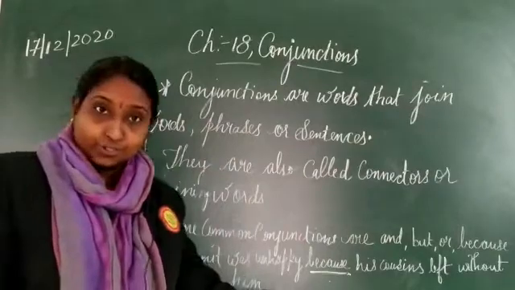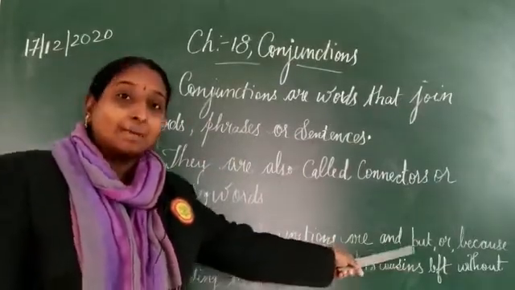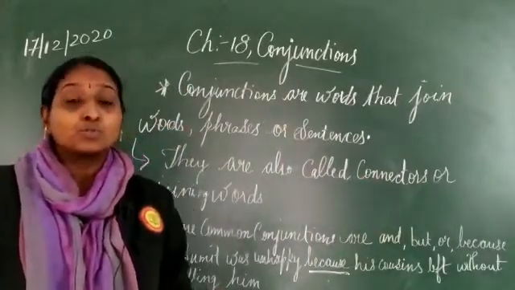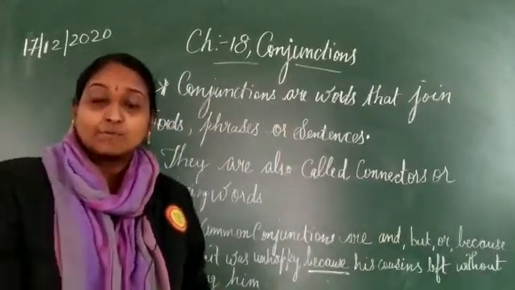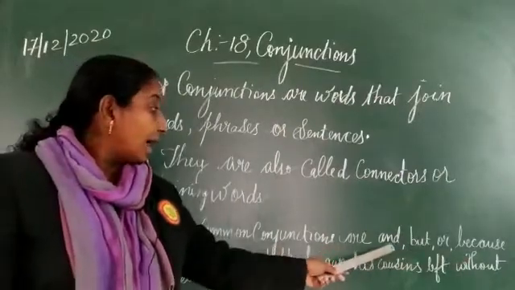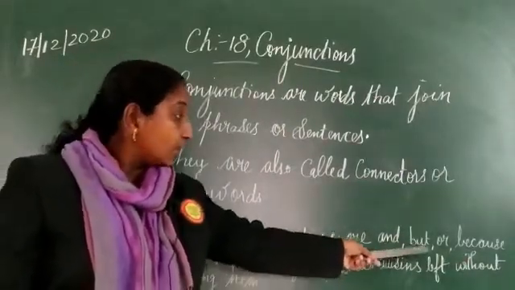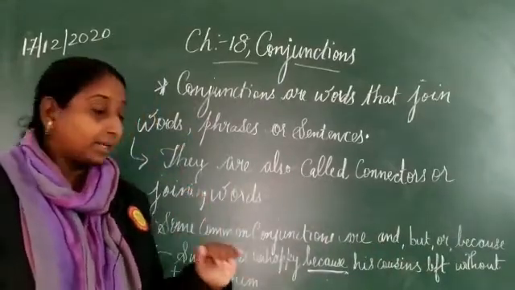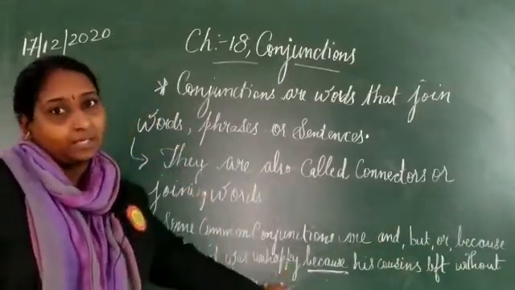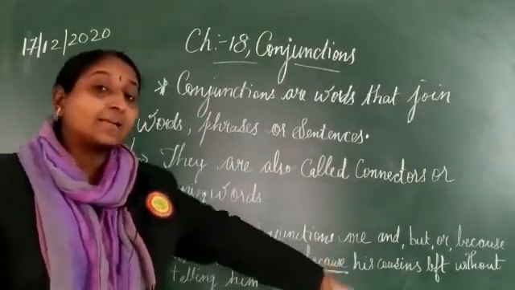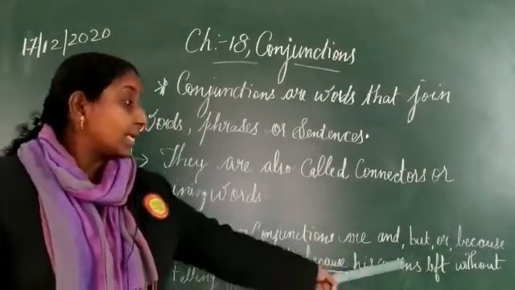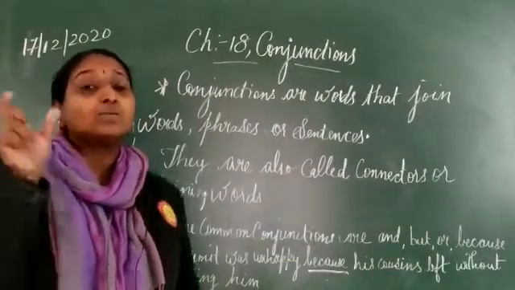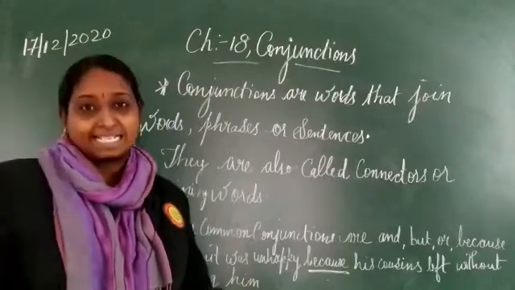Some common conjunctions are and, but, or, because. See, some common conjunctions that are used to join the sentences or the phrases or the words are and, but, or, because. So one example is written over here, okay? Sumit was unhappy. Then another sentence can be like this: his cousins left without informing him. See, these are two different sentences.